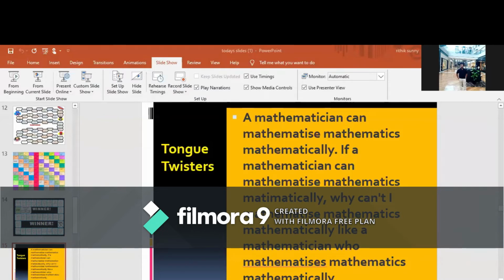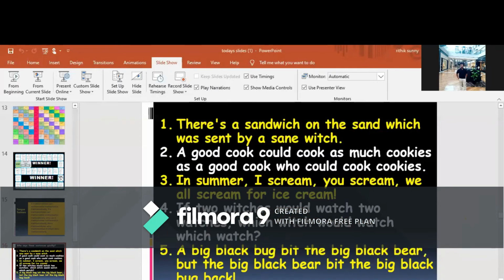Here are 5 tongue twisters. Sir, please go to the next slide. So here I have chosen 5 tongue twisters. Now, let us take 1 or 2 minutes of time, and let us see who will say these tongue twisters quickly. So 5 tongue twisters are there. I count the time, and I give time for 3 to 4 participants. Whoever is interested can raise their hands, or they can unmute themselves and come into the speaking.